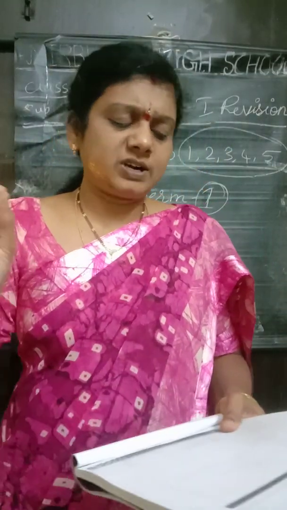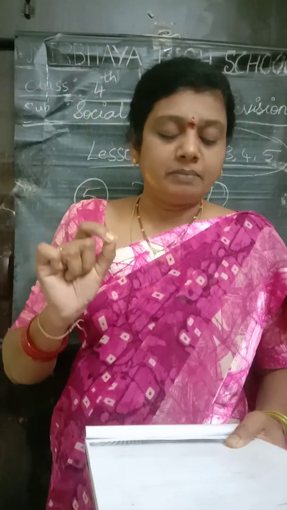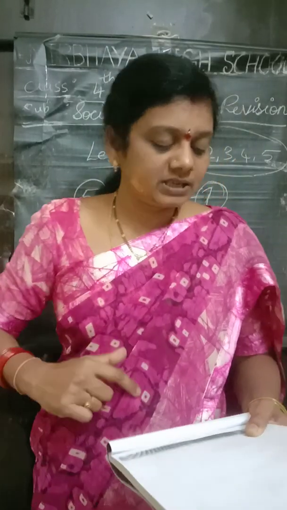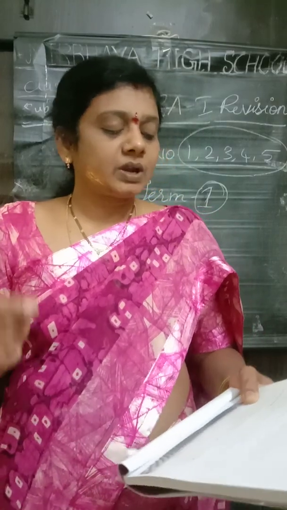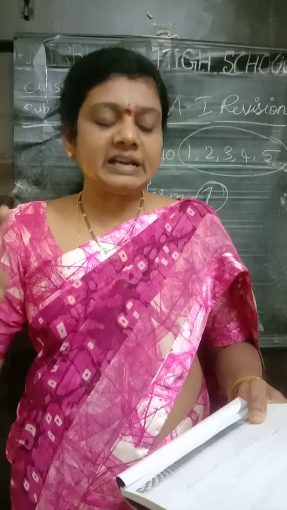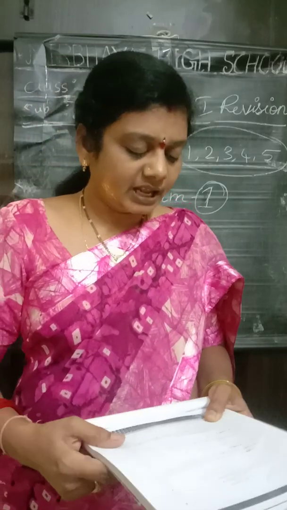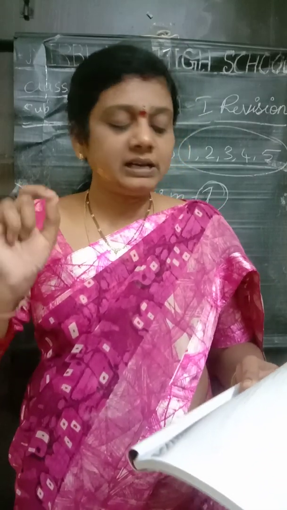Okay. Very short answer questions, children. Where does the Brahmaputra meet the Ganga? In Bangladesh. And the sixth one, children: what are the rivers that have water throughout the year called? Yes, it is perennial rivers.